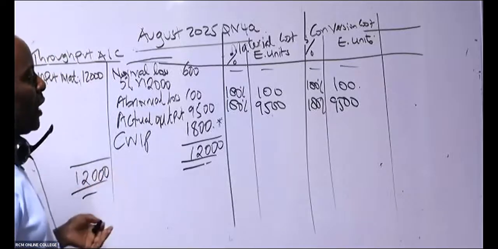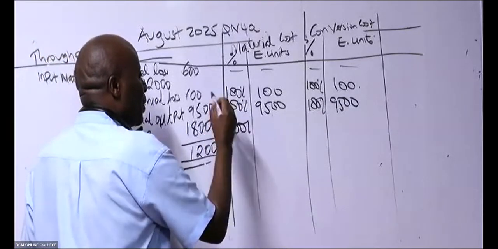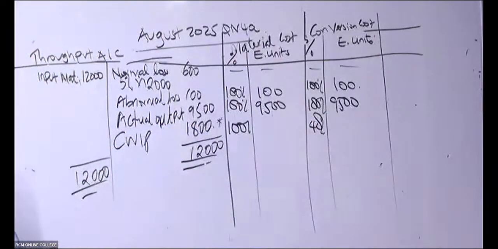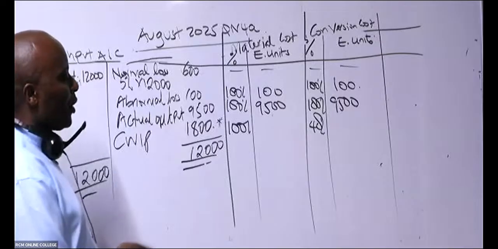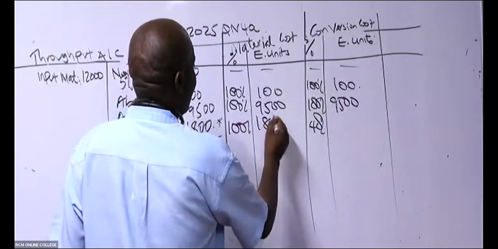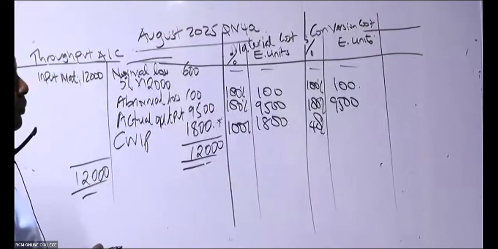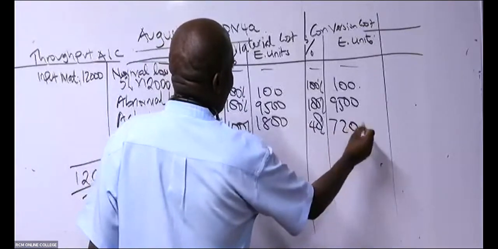Closing work in progress, they have told us it is 100% for materials, but conversion cost is 40%. So 100% of 1,800 is 1,800. How about 40% of 1,800? 720, isn't it? 720. Thank you so much.